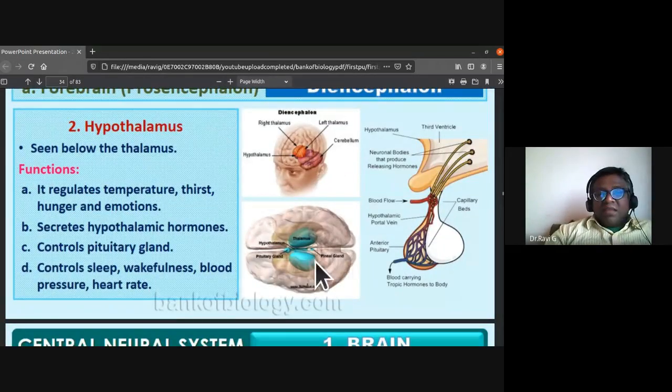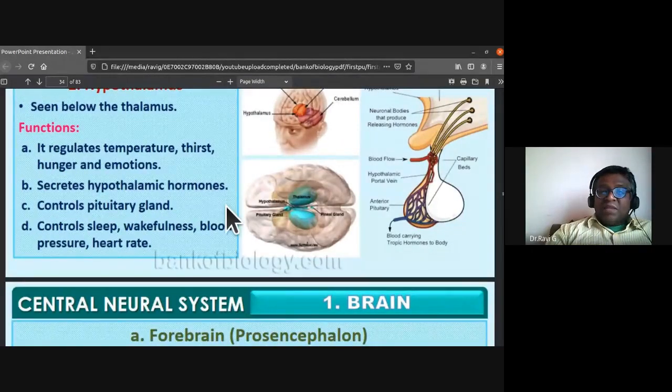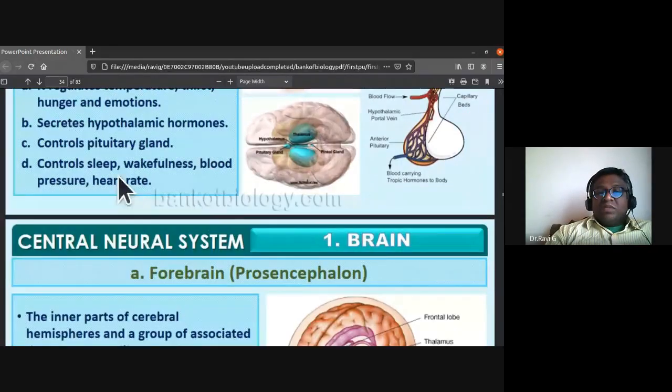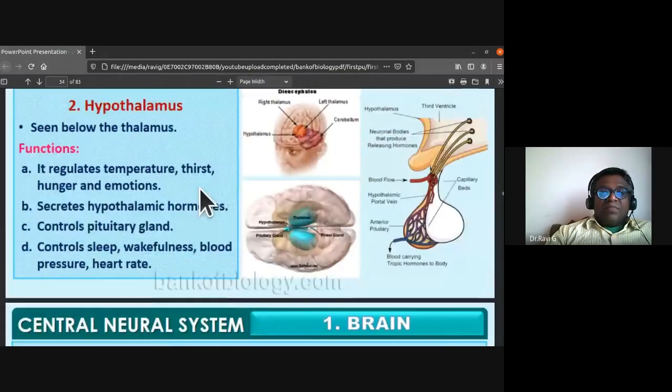The hypothalamus is seen below the thalamus. Now the function of this hypothalamus: it regulates temperature, thirst, hunger and emotions. It secretes hypothalamic hormones. It controls the pituitary gland, and controls sleep, wakefulness, blood pressure and heart rate.